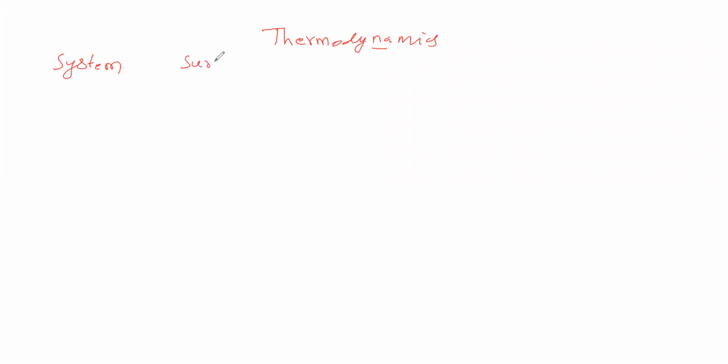Then we will take surrounding. Then we will take boundary. So we are discussing system, surrounding, boundary. What is called system, what is called surrounding, what is called boundary, that we will see. Suppose we are doing some test.